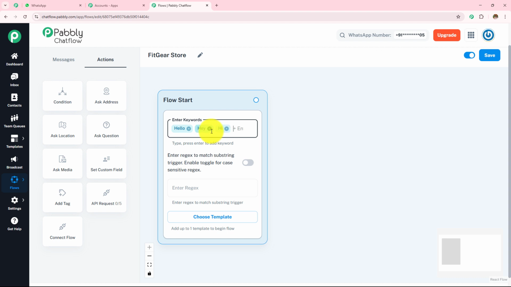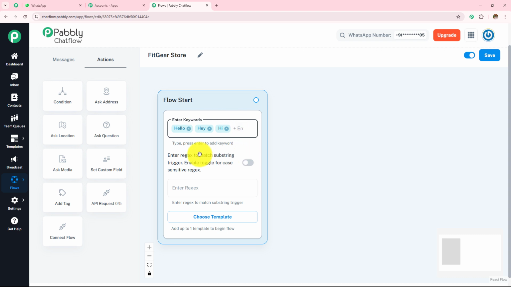If you want, you can add your product or the services keywords in this keywords box itself. The regex is as important as these keywords. So regex is like a smart search tool that helps chatbot identify patterns in user messages. So instead of manually listing out every possible keyword, you can define rules to match different variation of words or phrases. So if you only enter keywords like hey, hi, hello, the bot will only respond when those exact words are typed.